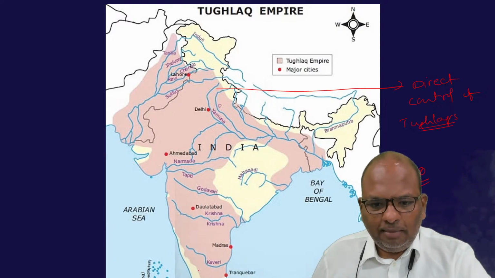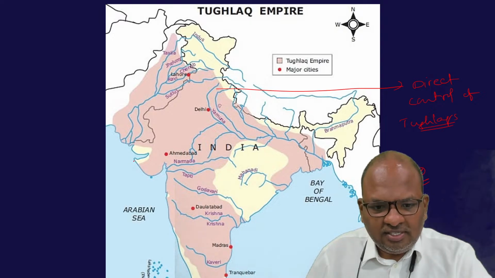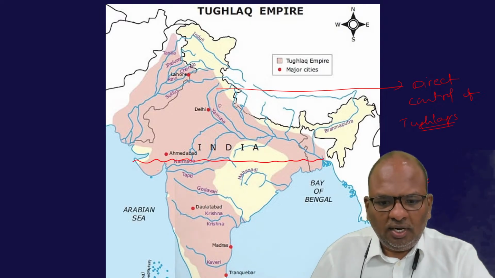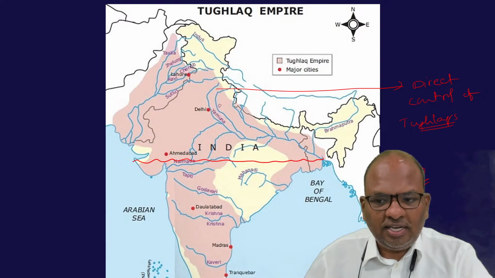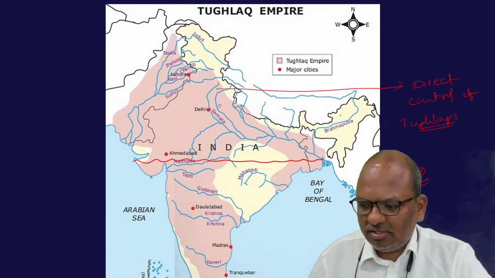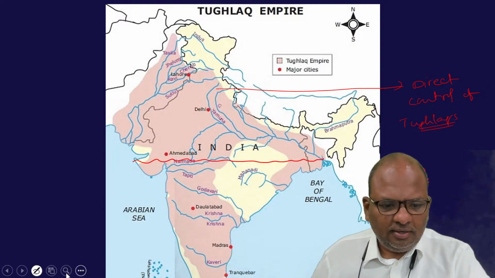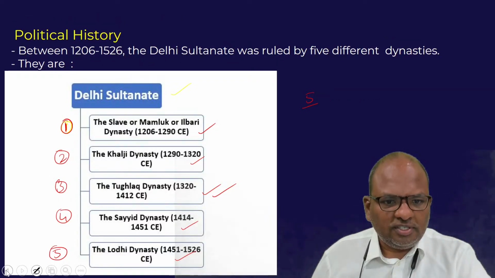But the Tughlaqs came to power in 1320 AD. By the time they came to power, the whole of northern part of India up till the Narmada was already under the direct control of the Delhi Sultans. Let me repeat this point once again.